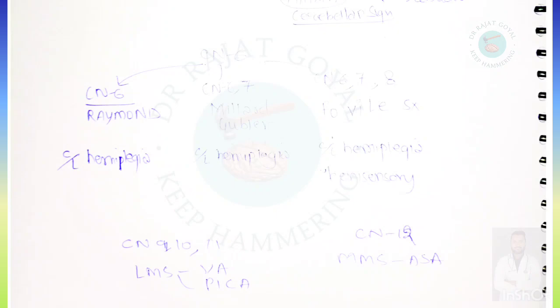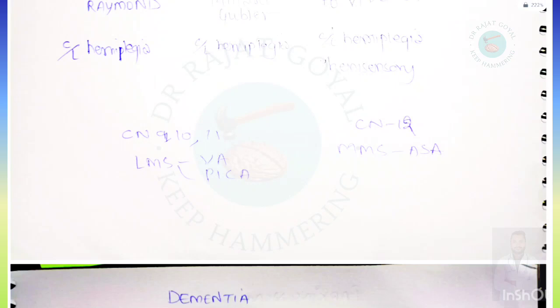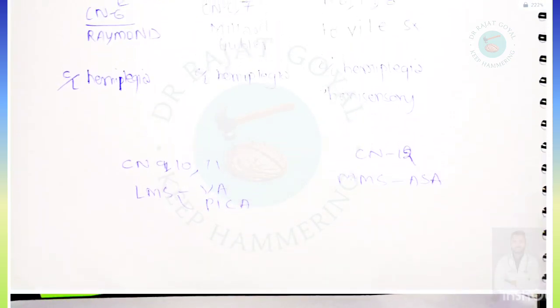Cranial nerve 6, 7, 8 can be involved together in Foville syndrome. Contralateral hemiplegia will be there, plus hemisensory disturbance. If they ask about cranial nerve 9, 10 and 11 palsy, then it will be lateral medullary syndrome, which most commonly occurs due to the vertebral artery or PICA.